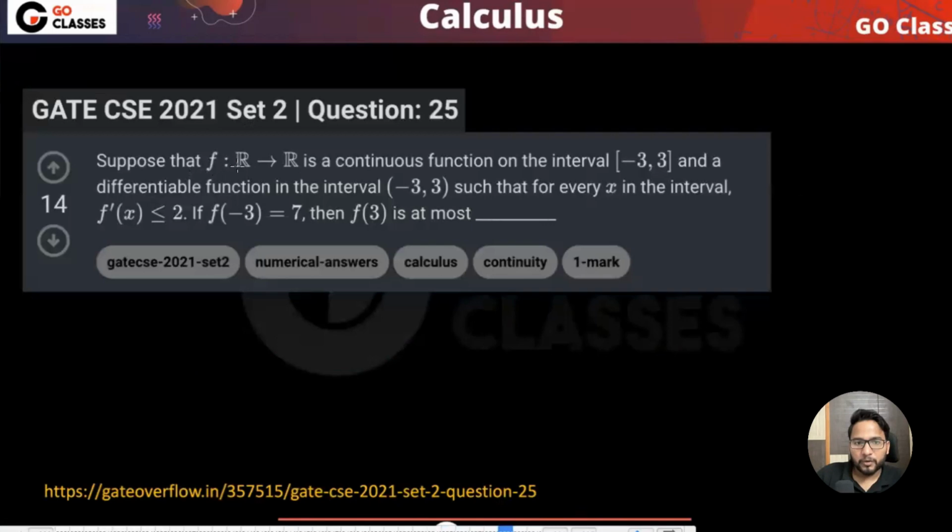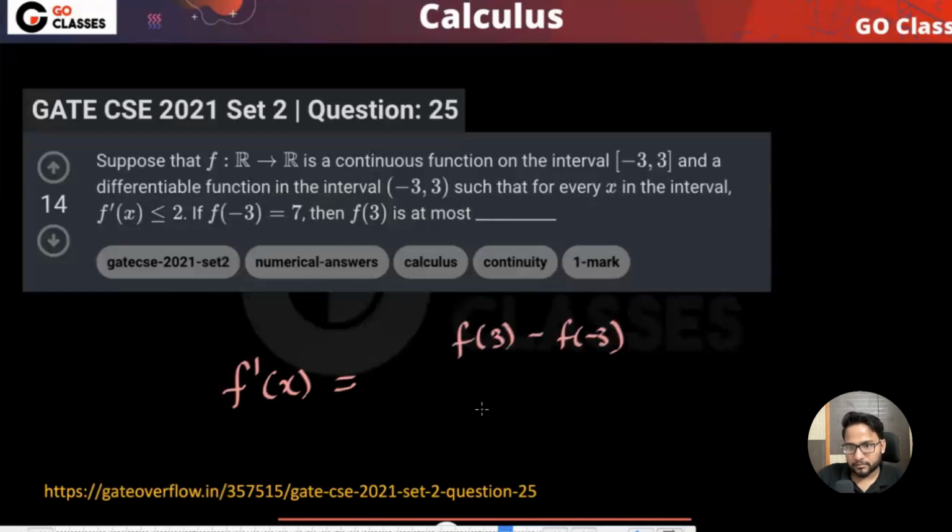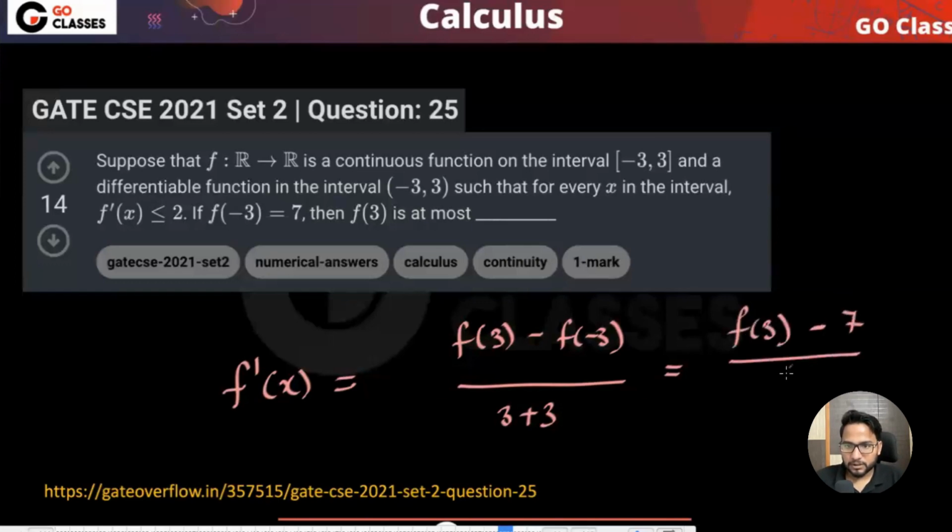So what they're saying, suppose f is a continuous function on this interval and differentiable in this interval such that for every x in the interval f dash x is less than or equal to 2. So basically, let's just apply this f dash x in this interval. This is f of 3 minus f of minus 3 upon 3 plus 3, right? So f of 3 is what? It is not given. Minus f of minus 3 is 7 upon 6.